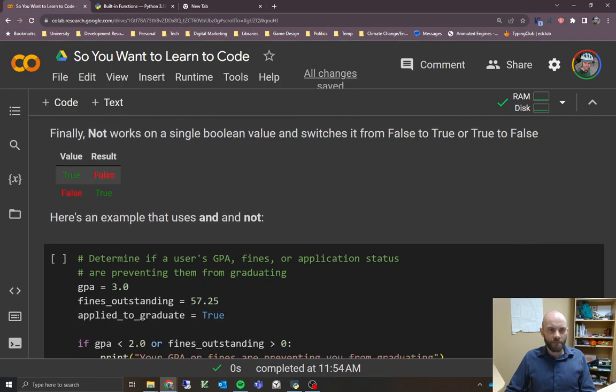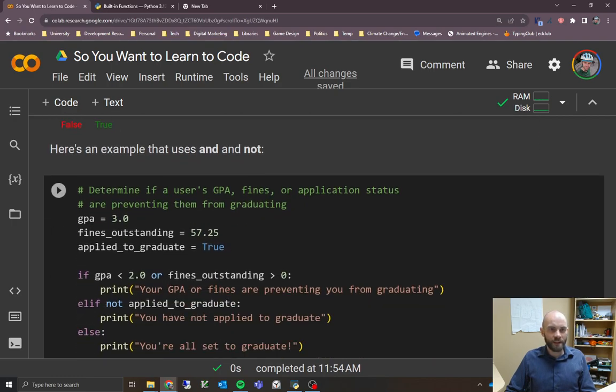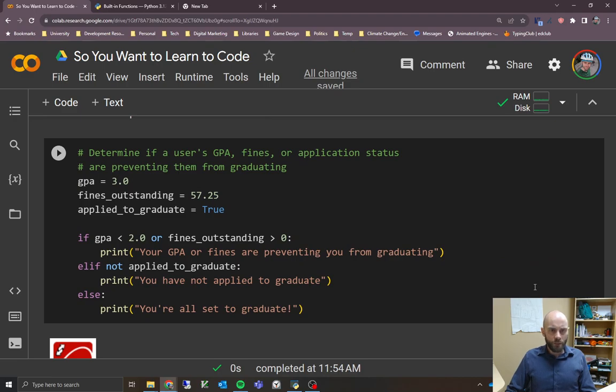Okay, so let's look at some examples of that, or one example, I should say. Looking at the comments, this is a short little line of code that's going to determine if users' GPA, fines, or application status are preventing them from graduating. Here we assign a few variables. We have GPA, which is a floating point number. Fines outstanding is also a floating point number. And then we have applied to graduate, which is a Boolean.